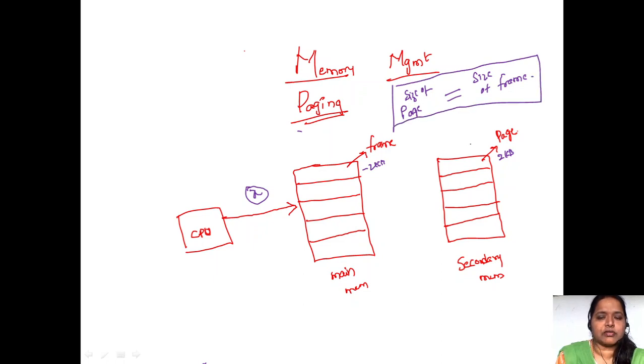So what I mean to say is that the secondary memory is divided into pages and the main memory is divided into frames. The pages we have to dump onto the frames. When we dump the pages onto the frames, what is the condition that has to be satisfied? The size of the page should be equal to the size of the frame, then only we can dump these pages onto the frames.